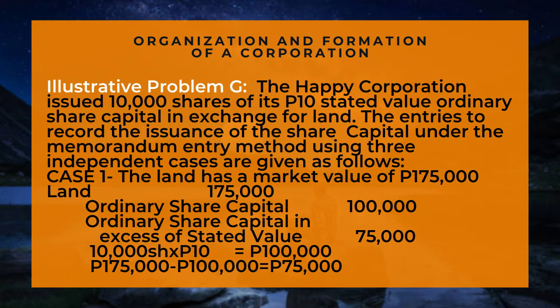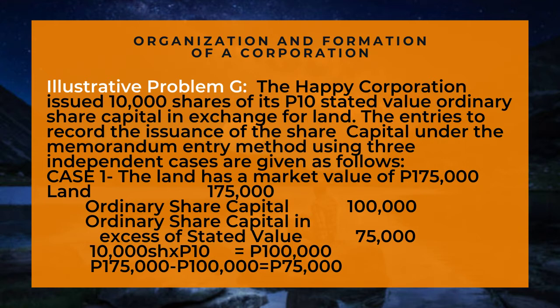Illustrative Problem G. The Happy Corporation issued 10,000 shares of its 10 pesos stated value ordinary share capital in exchange for land. The entries to record the issuance of the share capital under the memorandum entry method, using 3 independent cases, are as follows. Case 1.